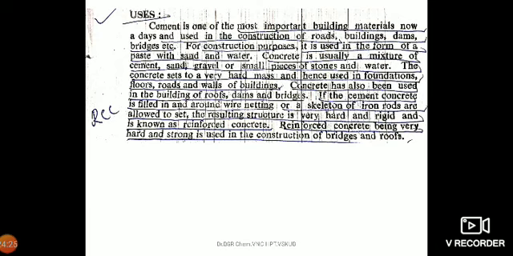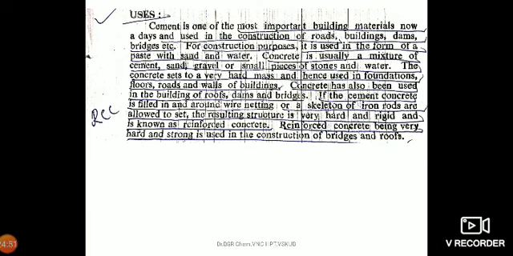The common uses of cement, everyone knows about these things. It is mainly used as one of the most important building materials nowadays, and used in the construction of roads, buildings, dams, bridges, etc. For construction purposes, it is used in the form of a paste with sand and water for plastering purposes.